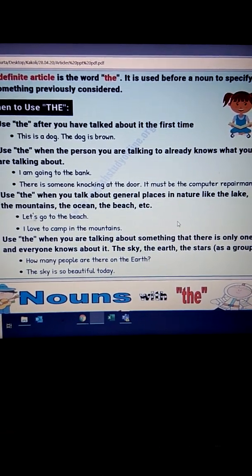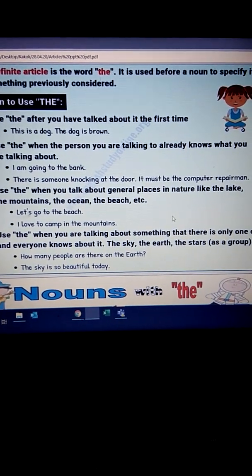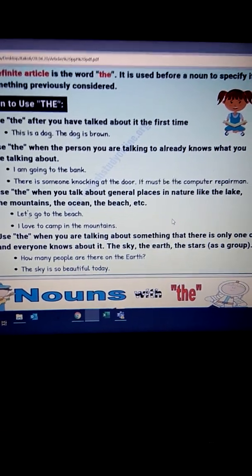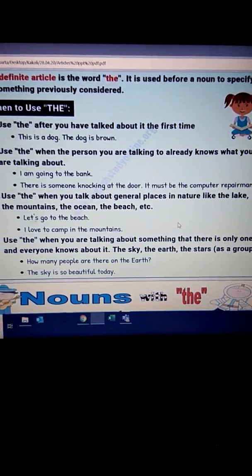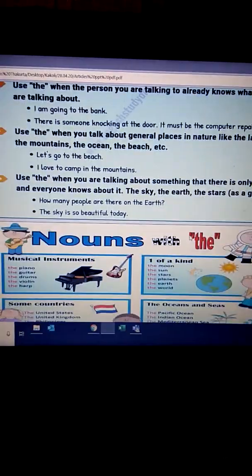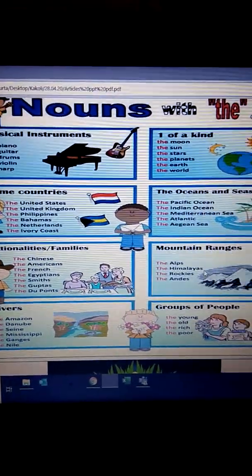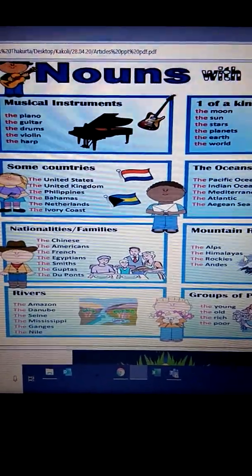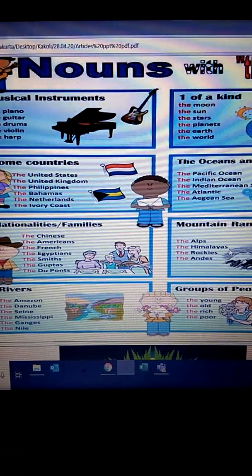And finally we use the when we are talking about something that is the only one. That thing is only one and everyone knows about it. Clear? So there are 4 places in this slide where we talk about the. In addition to this, we also use the with musical instruments, with one of a kind that I already said. Some countries, which countries? Those countries which have got some special geographical features.